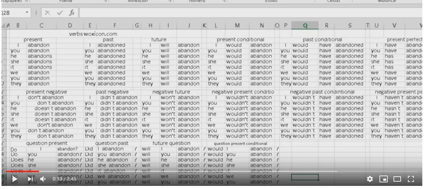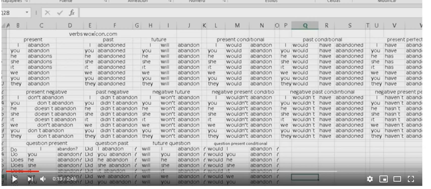And we have past conditional. It says here, I will have abandoned, you will have abandoned, he will have abandoned, she will have abandoned, it will have abandoned, we will have abandoned, you will have abandoned, they will have abandoned.